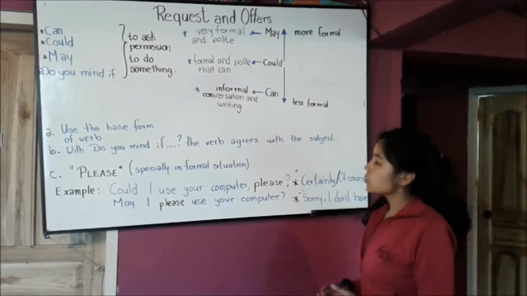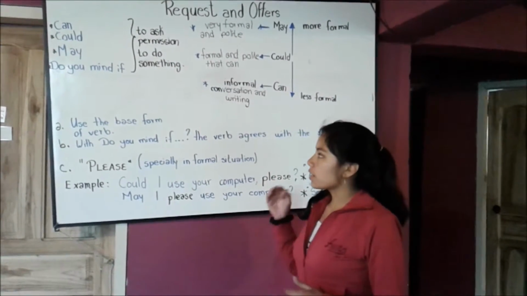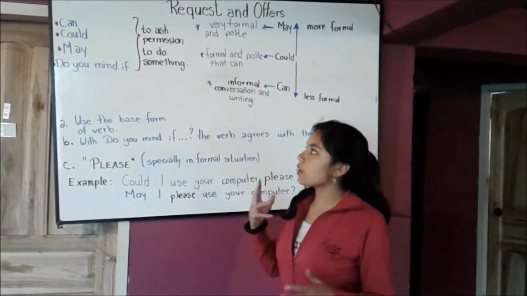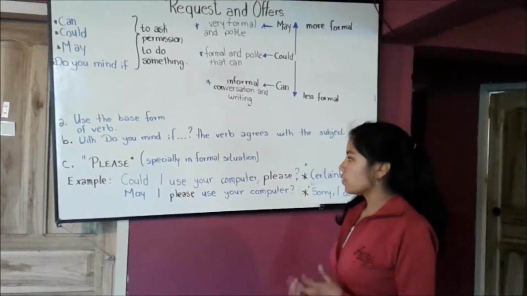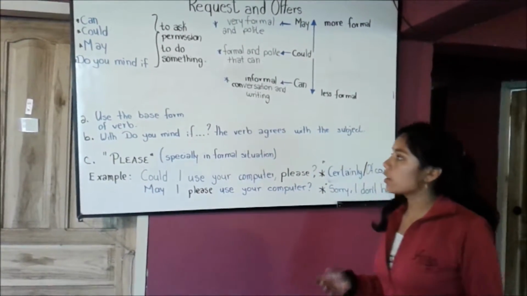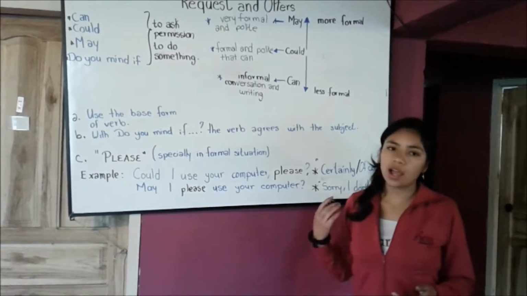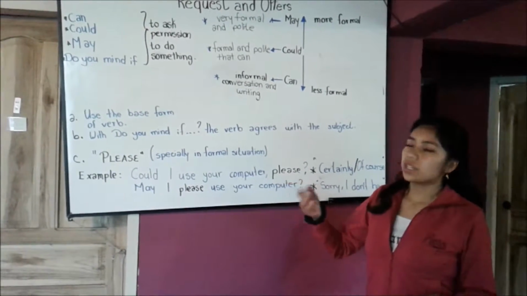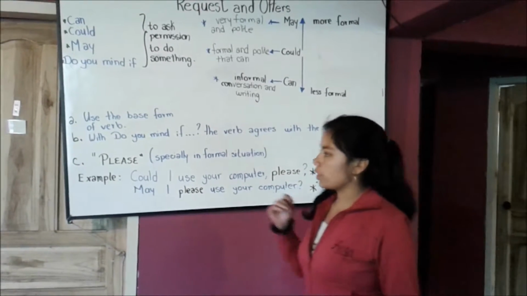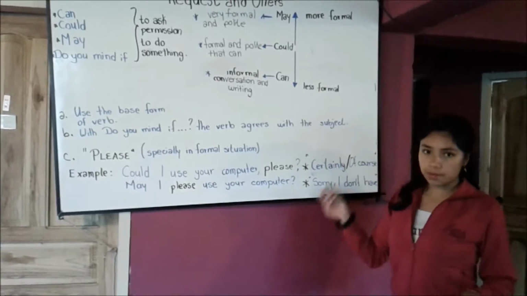For example, in this part, there are three important characteristics about can, could, and may, and do you mind? For example, use the base form of the verb when you write and talk with can, could, may, and do you mind if. With do you mind if, the verb agrees with the subject.